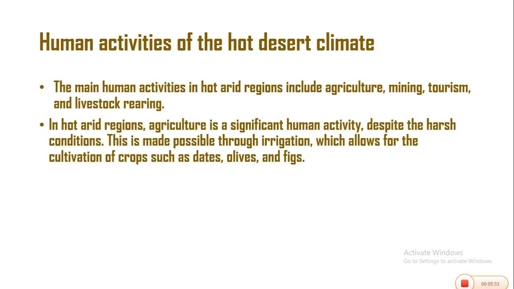In hot arid regions, agriculture is a significant human activity despite the harsh conditions. This is made possible through irrigation, which allows the cultivation of crops such as dates, olives, and figs.